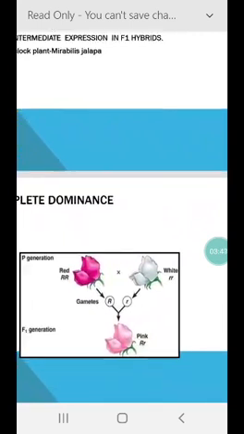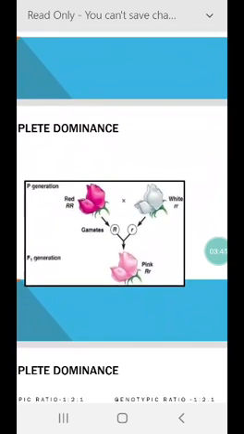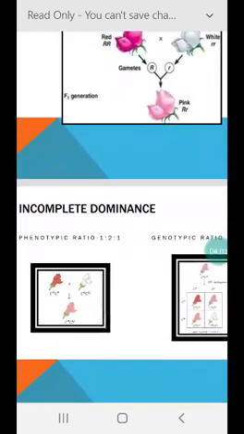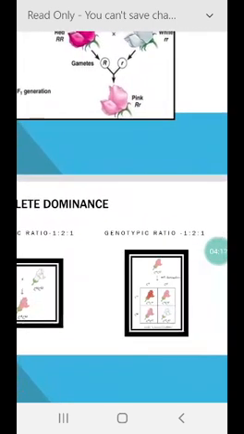In case of F1 hybrid, a new trait comes, that is the mixture of red and white, and the flowers are pink. So here you will find the ratio. In case of incomplete dominance, phenotypic ratio is 1:2:1, and even genotypic ratio is 1:2:1.